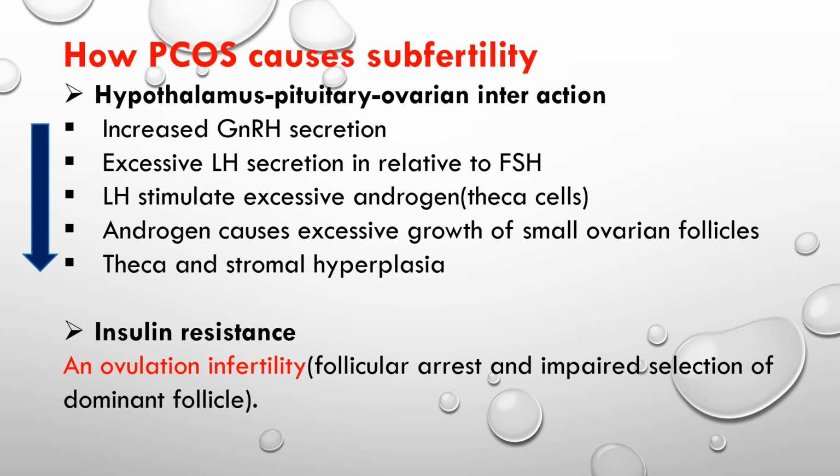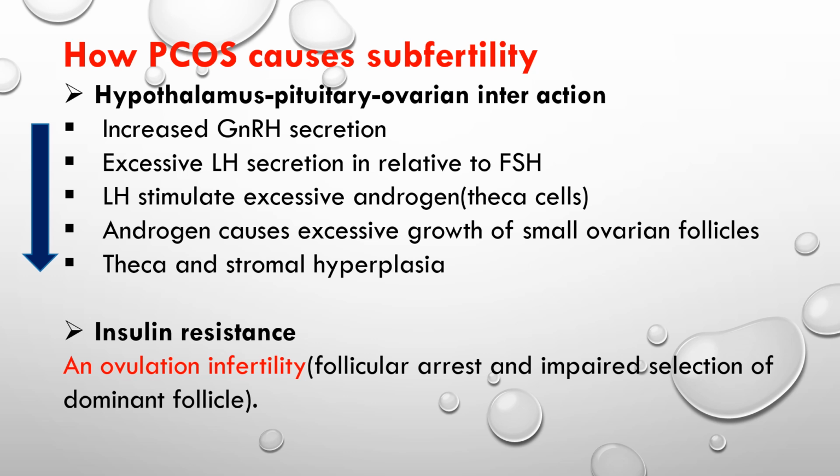How can PCOS cause subfertility? As we know, there is a problem in the hypothalamic-pituitary-ovarian axis. There is a dysfunction characterized by increased GnRH secretion, leading to excess LH at the expense of FSH. The LH will act on theca cells, leading to an increase in androgen. Androgen interferes with the normal growth of the follicle, leading to follicular atresia associated with theca and stromal hyperplasia.